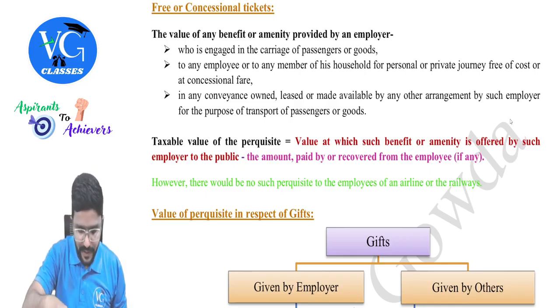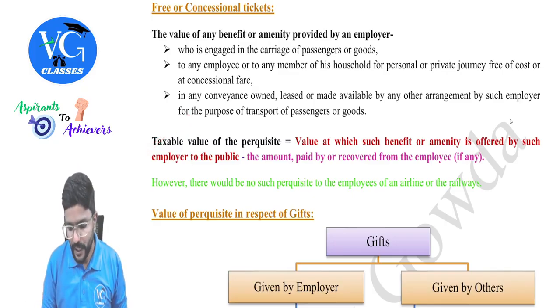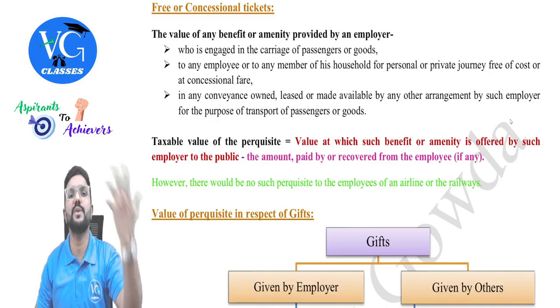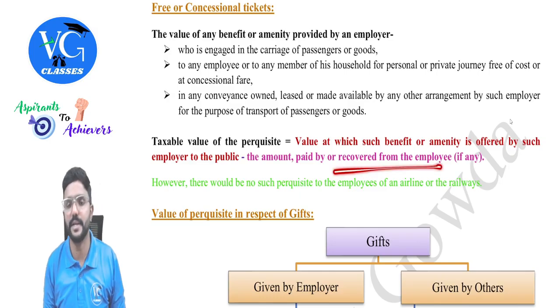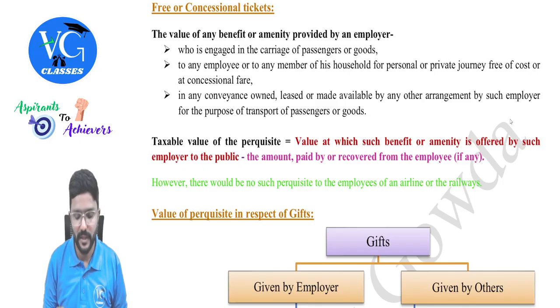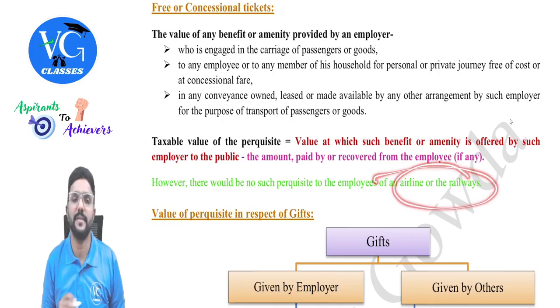Okay. So I have given you, you can just see. The taxable value of perquisite would be the value at which such benefit or amenity is offered by such employer to the public. So if it was offered to the public, how much would you have charged? Take the same value. And if anything is received from the employee, reduce it. Got it? However, there would be no such perquisite to the employees of an airline or railways.